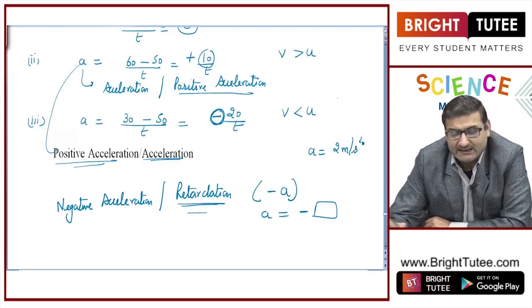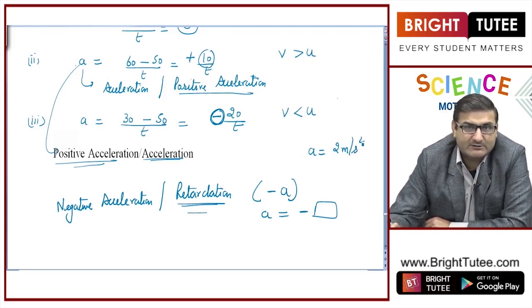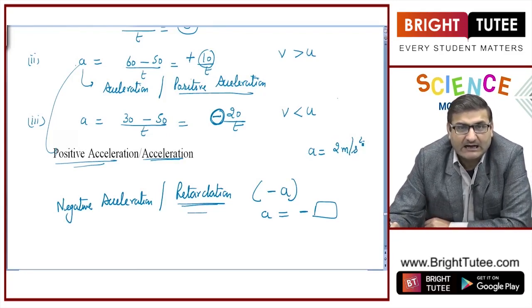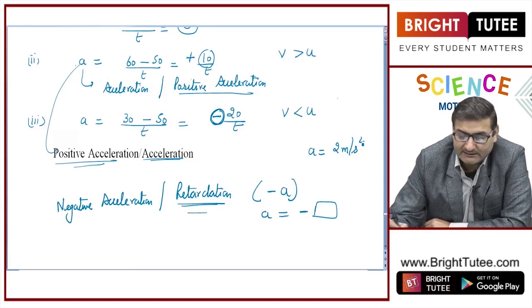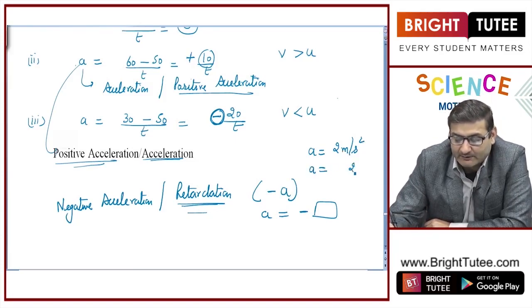So, we will simply say a is equal to 2 meter per second square, but if it is given in the question that a car is retarding at the rate of 2 meter per second square, right? When the word retarded is given, that means now I have to take the same 2 meter per second square but with a minus sign.